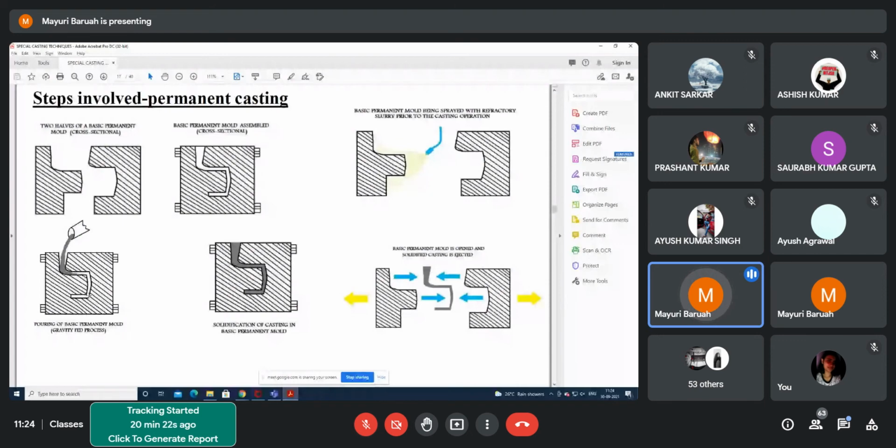But there are no risers provided, so a continuous supply of liquid should be there. Yes, this is a simple method, but it is actually not possible. This type of simple casting you can do when you only need to make the prototype and not the actual casting. So am I clear?